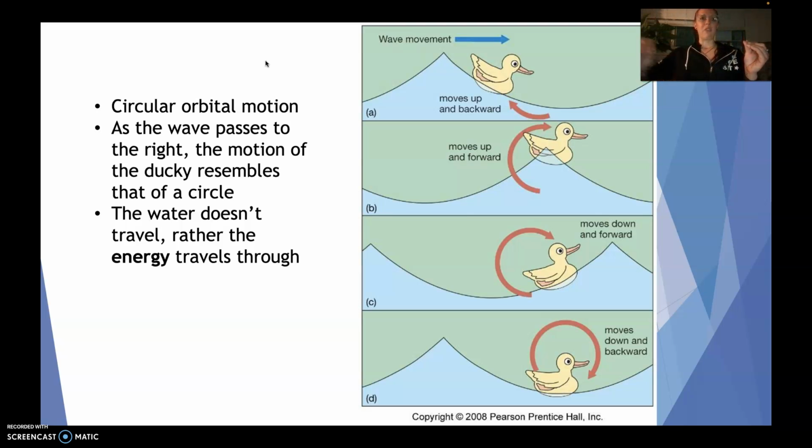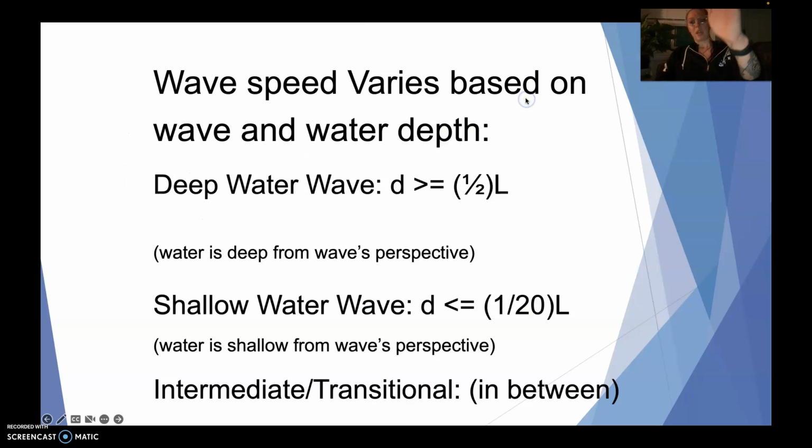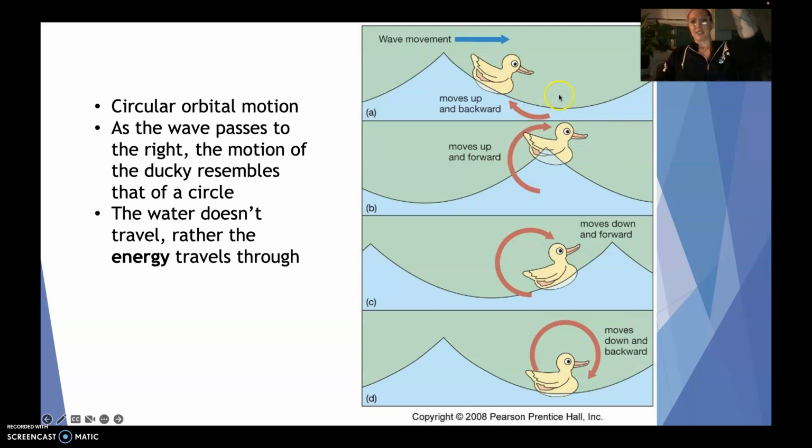As this wave passes to the right, notice how the ducky goes up one wave, and then it gets to the crest, and then it turns down the other side of the wave. And if we were to look at the actual motion of the energy, it literally makes a circular sort of motion here.